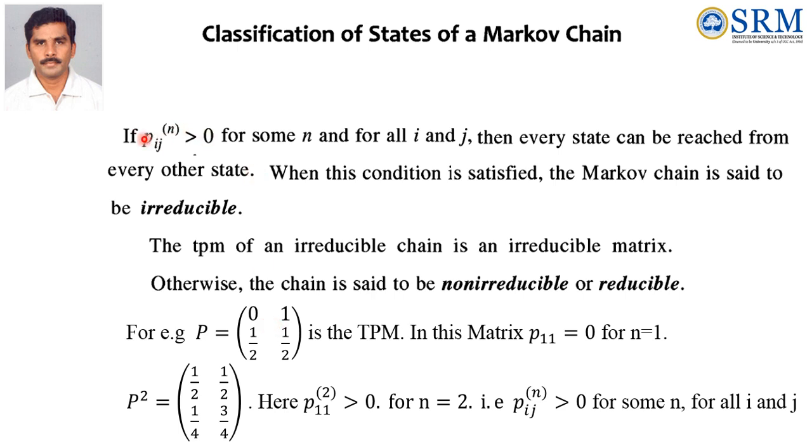So that's why here, Pij(n) greater than 0 for some n means it may be greater than 0 at n equal to 2 or n equal to 3 or n equal to 4, but it should be greater than 0 for all i and j. Therefore we can say here Pij(n) greater than 0 for some n for all i and j.